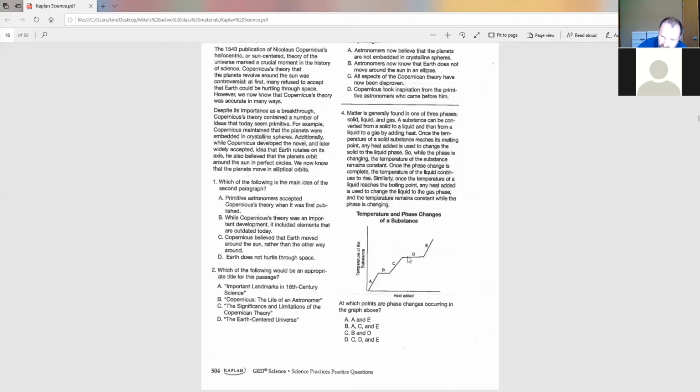B and D. This is representing the point at which solid is melting and turning into liquid. And this is representing the point at which that liquid has reached its boiling point and is turning into a gas. C is the right answer there, B and D.